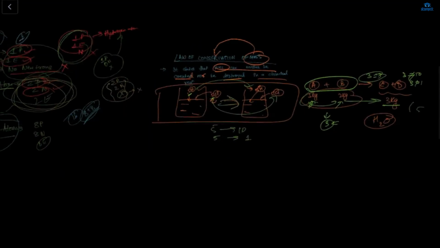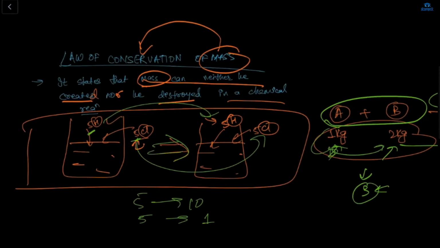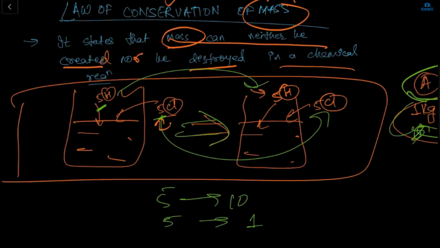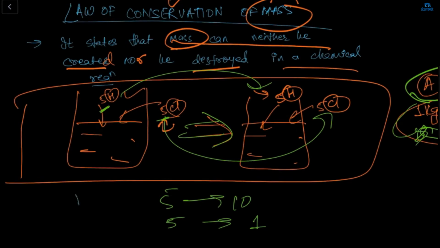Law of conservation of mass is what? It states that mass can neither be created nor be destroyed. Like if this is the beaker here, I'm taking the example of HCl. If 5H and 5Cl are there, and we do some chemical reaction in this beaker, won't the product have 5H and 5Cl? Yeah, 5H and 5Cl.